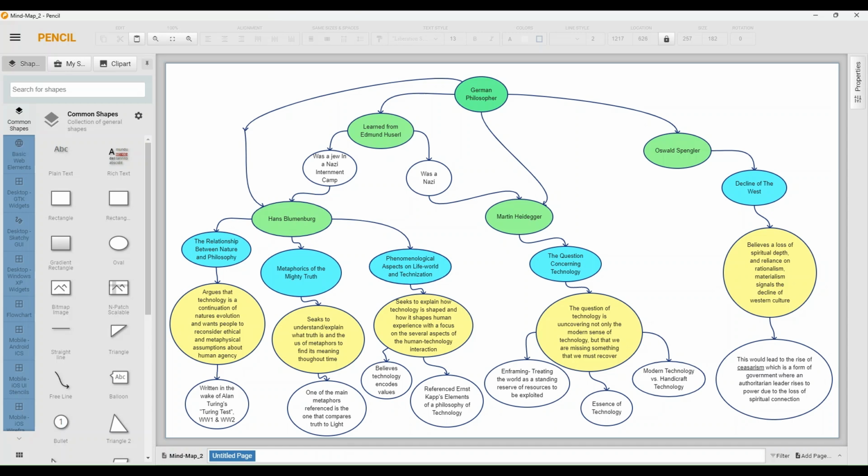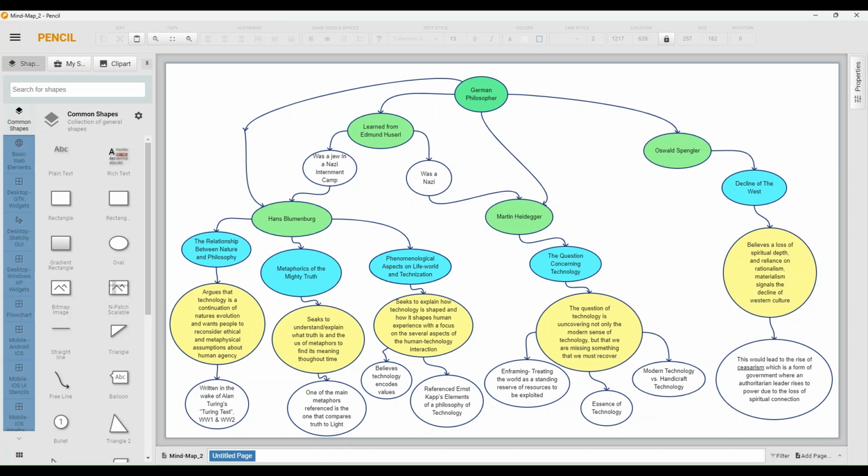I thought that kind of historical context would be very interesting in how his writings would be shaped. I also wrote that it was written in the wake of Alan Turing's Turing test and World War One and World War Two. So he would also have knowledge of how Germany was treated after World War One and how it led up to World War One.